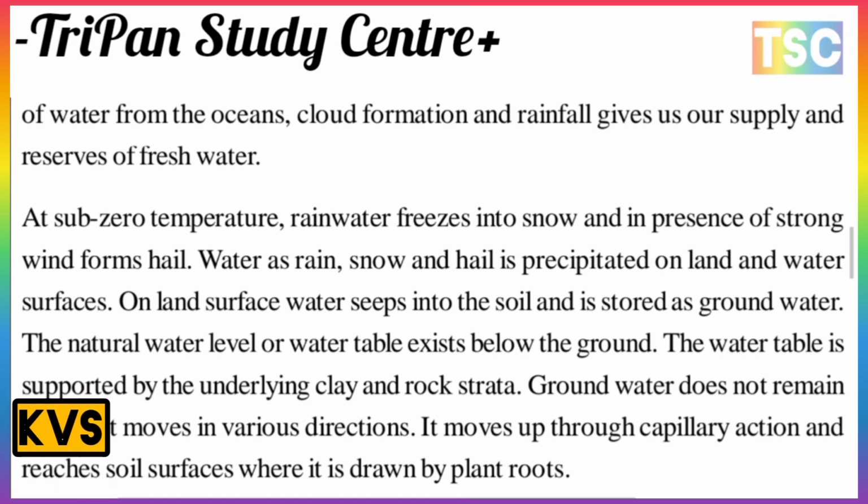On the land surface, water seeps into the soil and is stored as groundwater. The natural water level, the water table, exists below the ground. The water table is supported by the underlying clay and rock strata. The groundwater does not remain static but moves in various directions. It moves up through capillary action and reaches the soil surface where it is drawn up by plant roots.